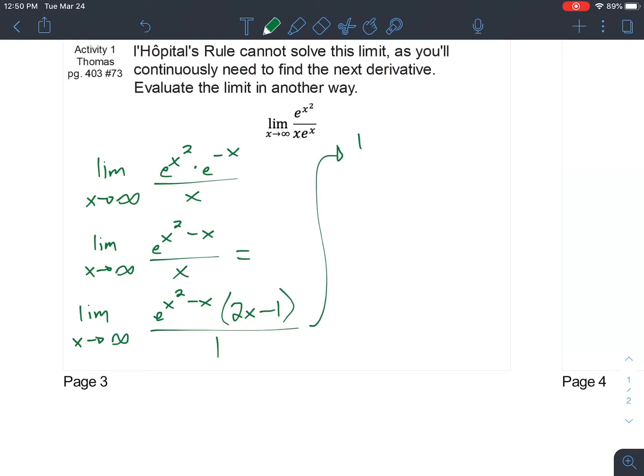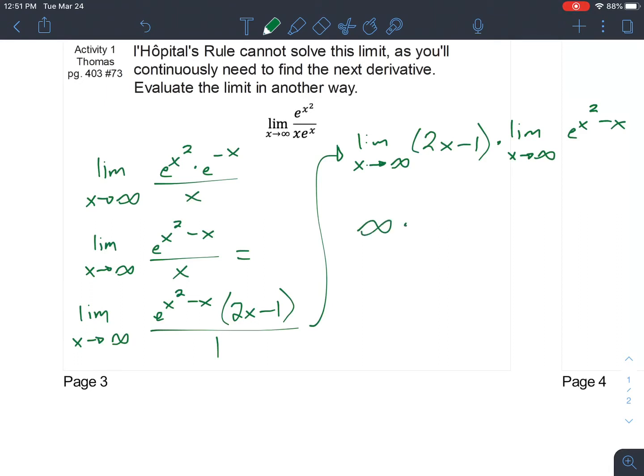We could do limit as x goes to infinity of 2x minus 1 times the limit as x goes to infinity of e to the x squared minus x. So what we can do next, this first limit, we can find the value of that. If we put infinity in, that first limit is just going to be infinity.